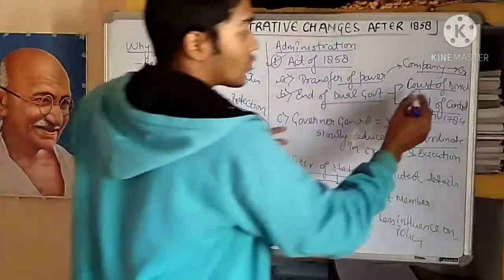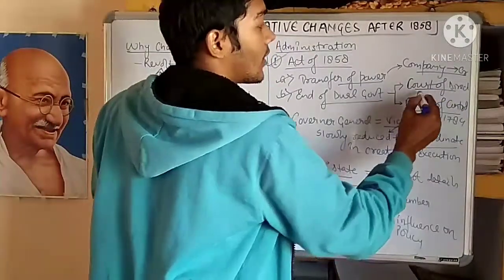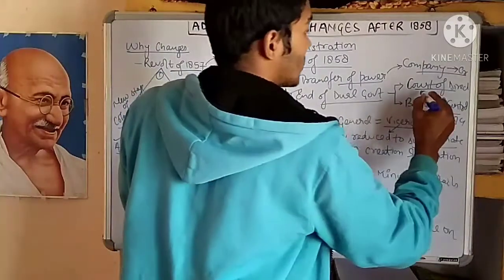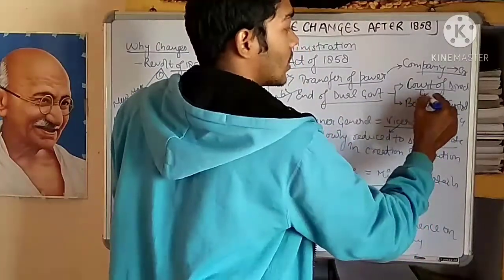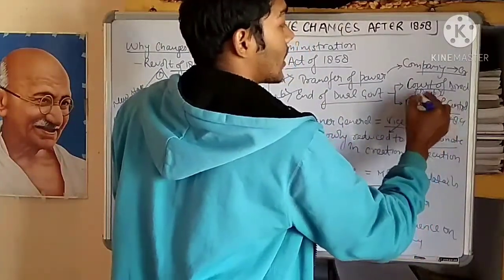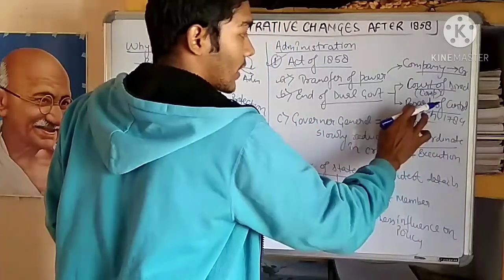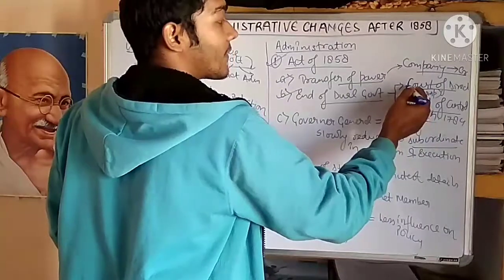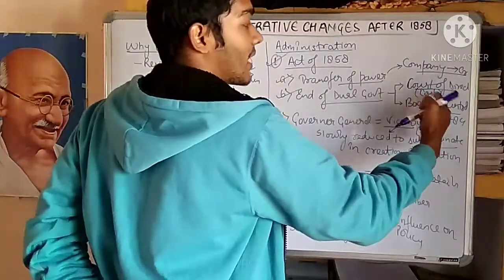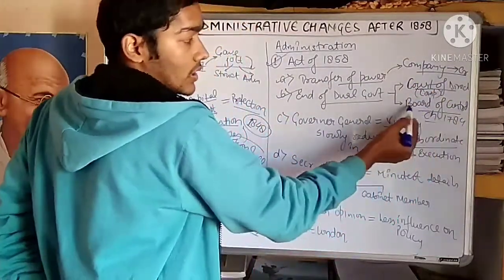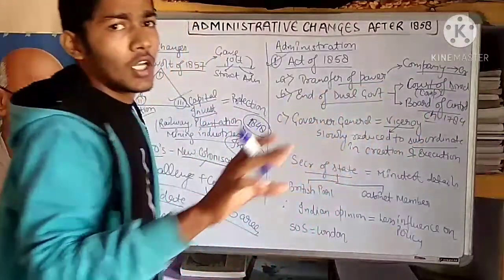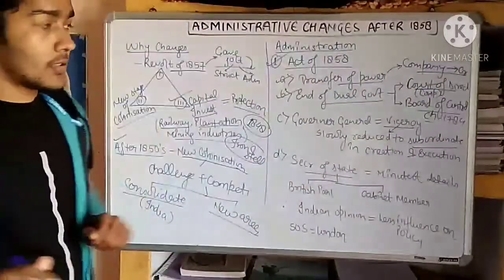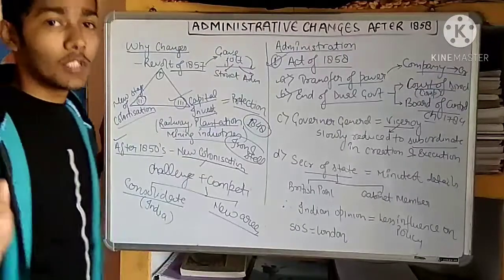The Court of Directors was from the company. It looked after the trading policies, and this Board of Control was of the Crown, which would look after the administrative policies that were made by the company. So the Board of Control was naturally a check and balance on the Court of Directors and on the company, on how it was ruling in India.